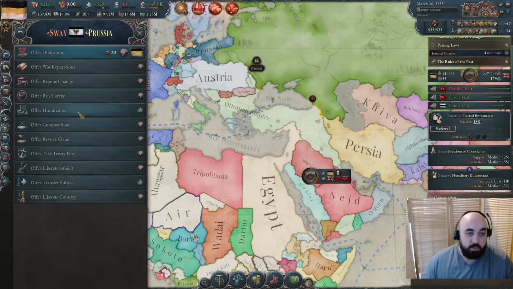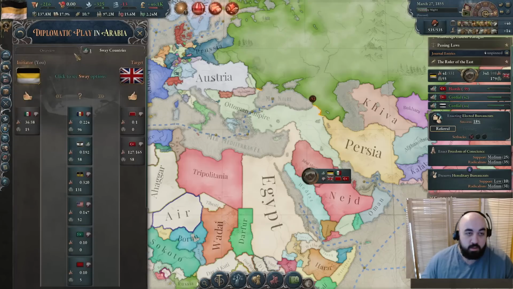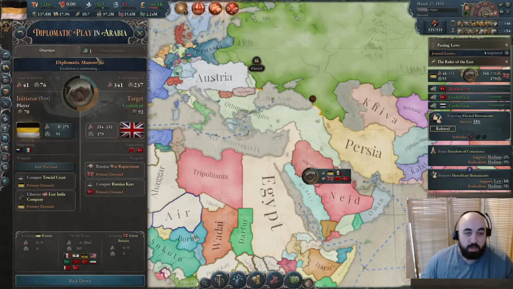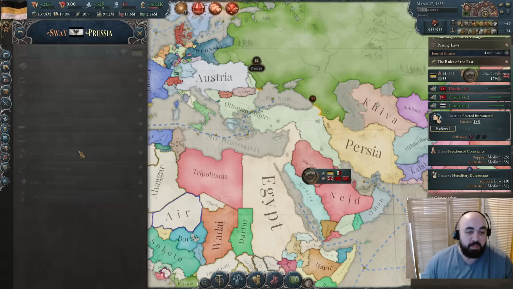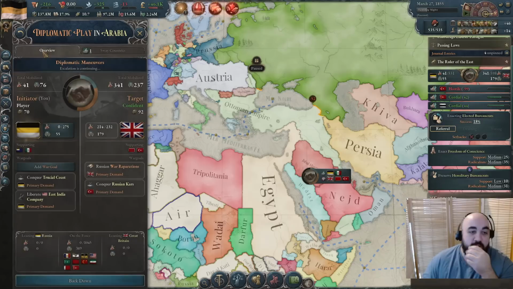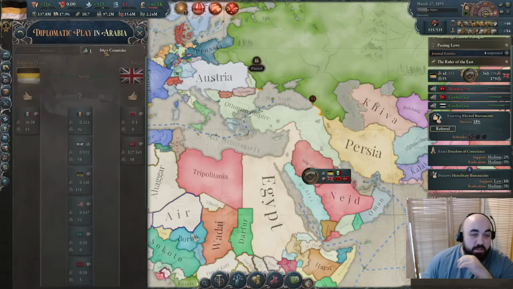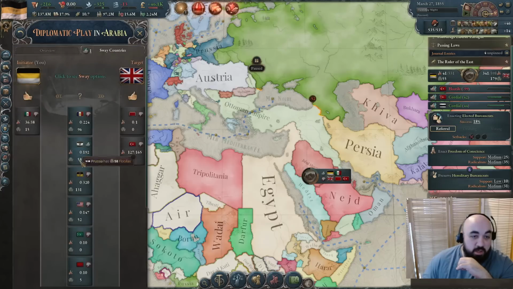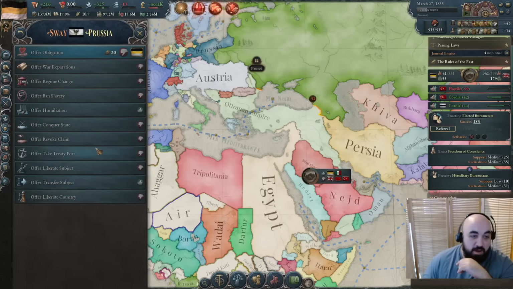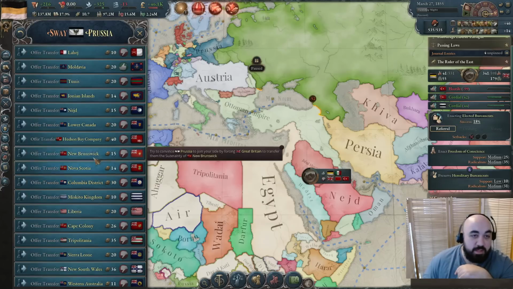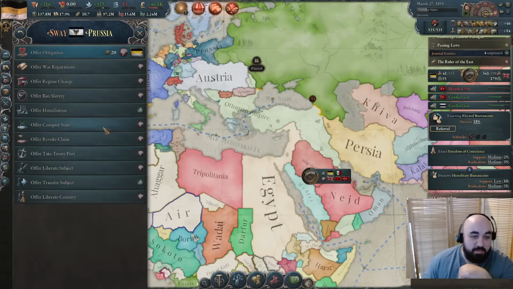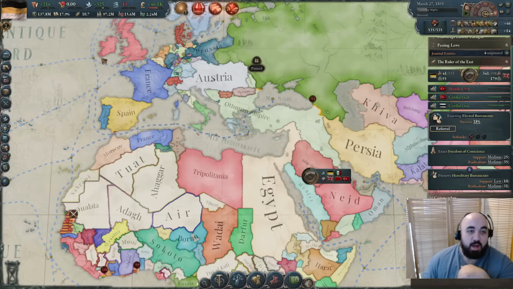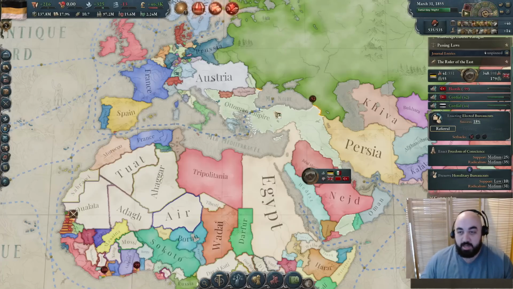We did sway, did we not? Attempt to sway Prussia failed, but you said it would succeed. Man, Diplo is so good in this game. And does it use up our maneuvers? It doesn't. But we can maybe offer a humiliation instead. We could humiliate Great Britain. This seems fine. Does it really just... they just change their minds about the value of Lahej? So we will offer humiliate Great Britain instead.